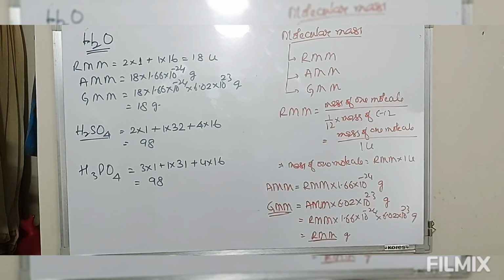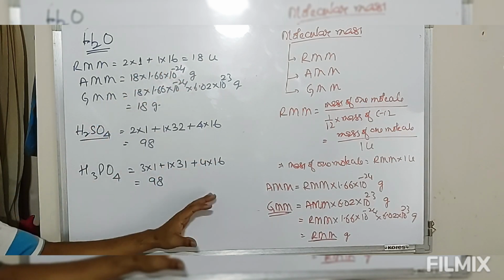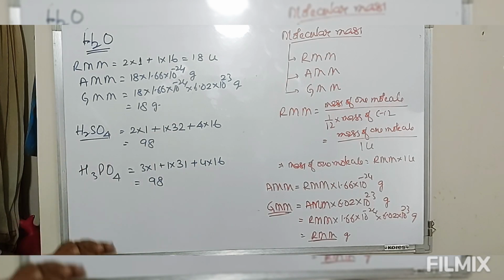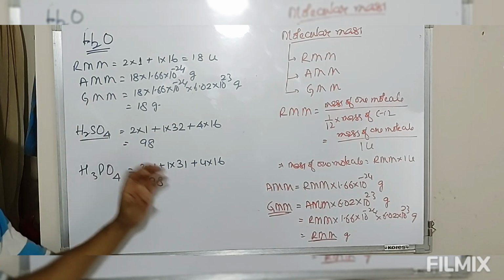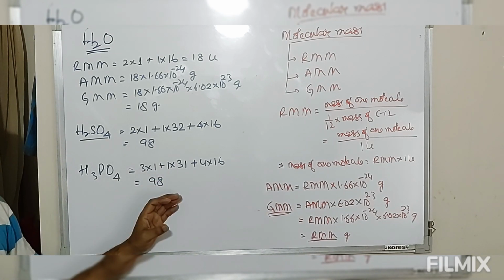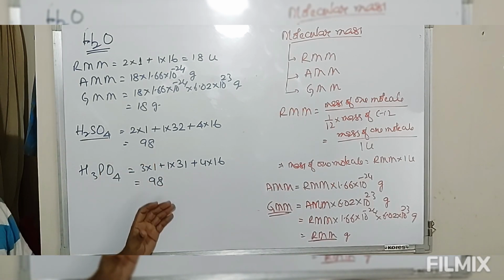So this is all about the mass, that is atomic mass or the molecular mass. We have to be very clear about the relation and significance of relative mass, absolute mass and gram molecular mass. Okay, I hope this is clear for the molecular mass.